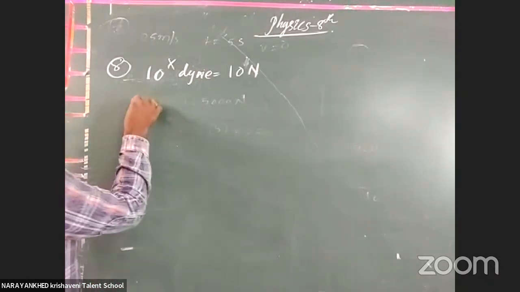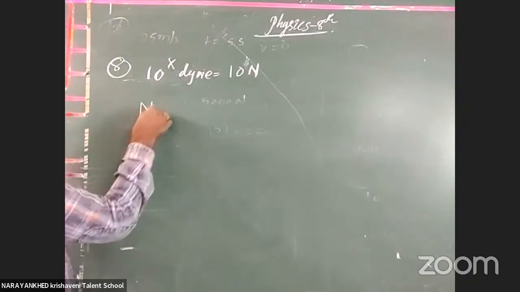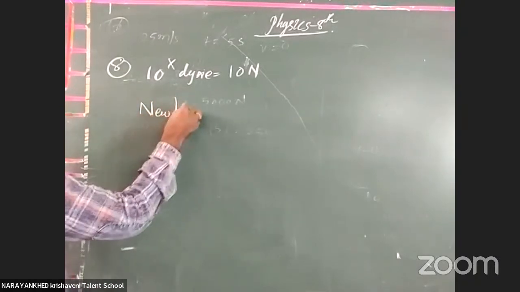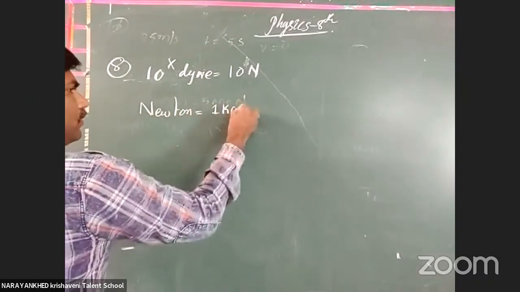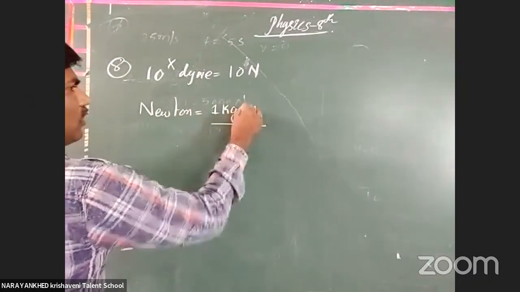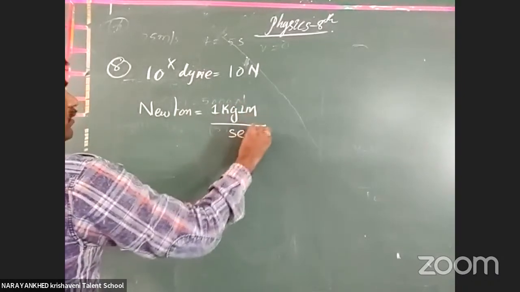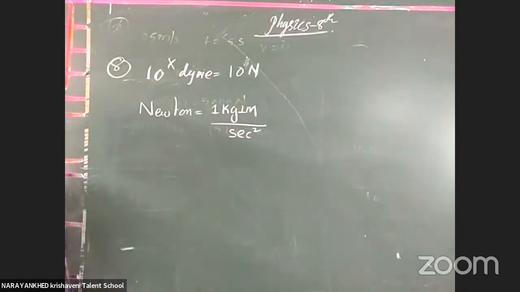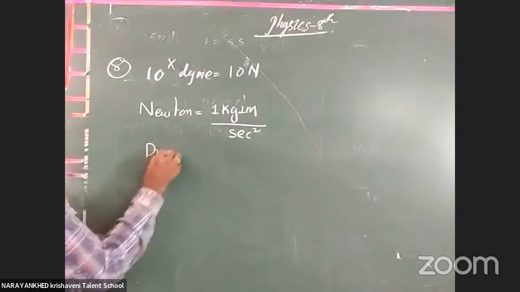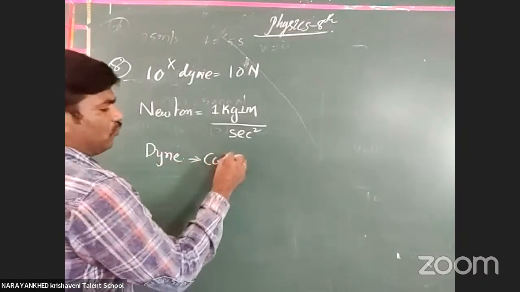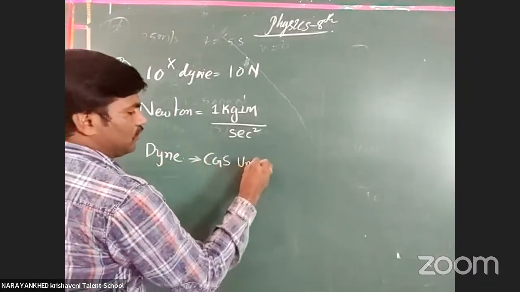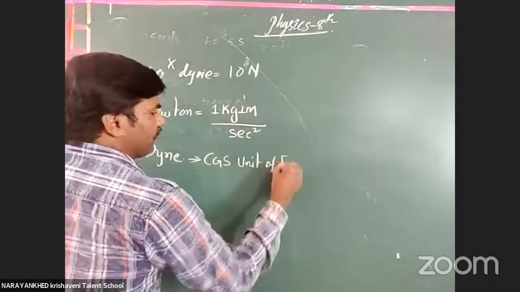The newton is the unit of force. The newton is written as 1 kg into meter per second square. Got it or not? Then the dyne is written as what? Dyne is the CGS unit of force.